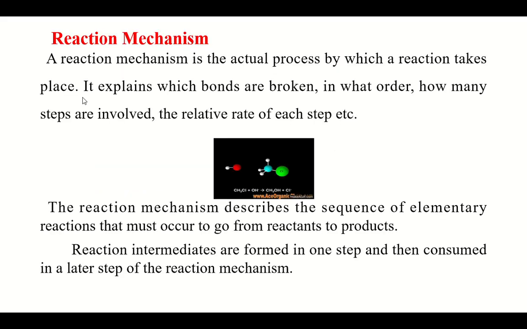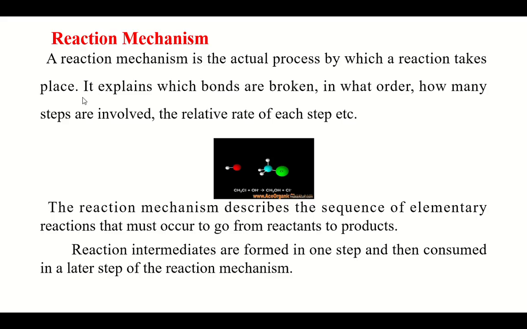Chemical reactions happen just by the combination of two molecules to result in the product. This event is taking place through the breaking and the making of bonds. The study of how the chemical reaction takes place is called the reaction mechanism. To put it in a nutshell, the reaction mechanism describes a sequence of elementary reactions that must occur to go from reactant to product.